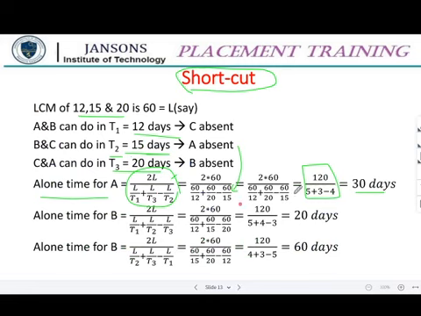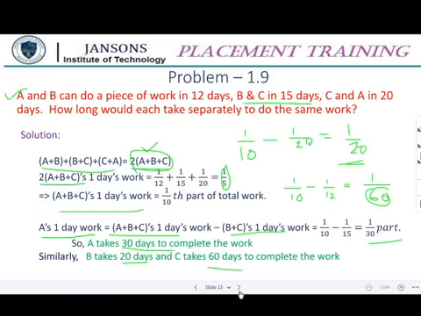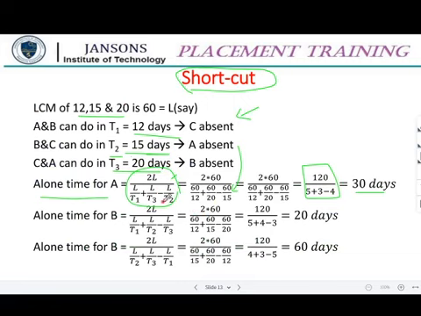So it is represented in a different way. Then only it is a shortcut. This cannot be applied for all types of problems. Only this type of problem we can use this one, 2L divided by L by T1 plus L by T3. For A it is T2, that is, wherever A is absent, that has to be subtracted. Here wherever B is absent, that is T3, so that has to be subtracted.